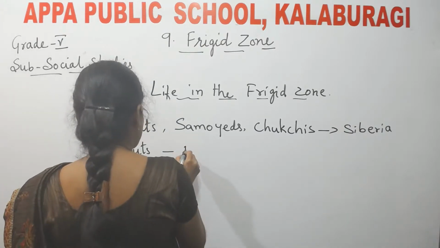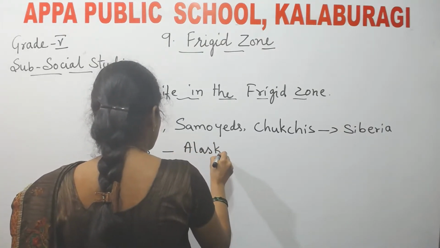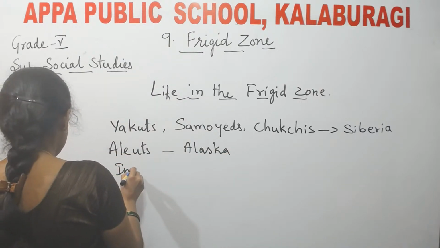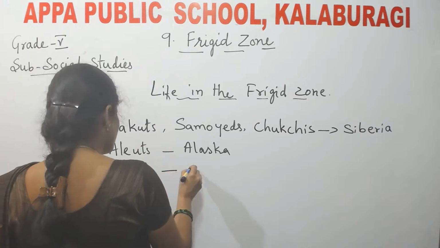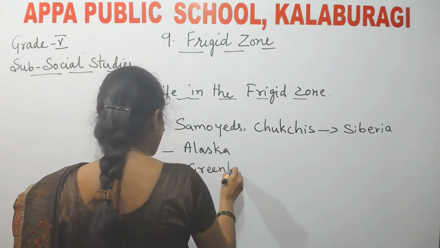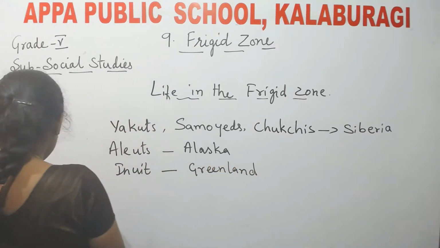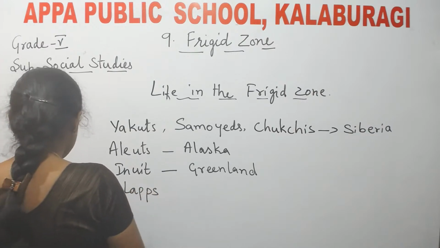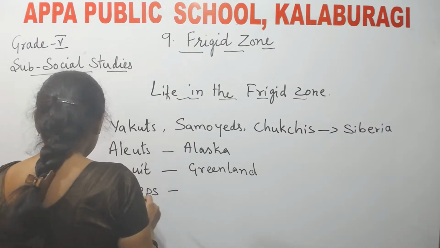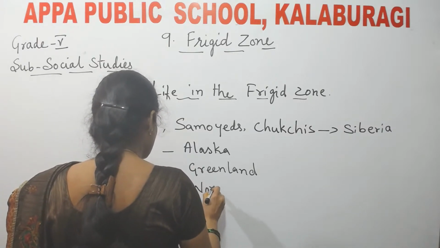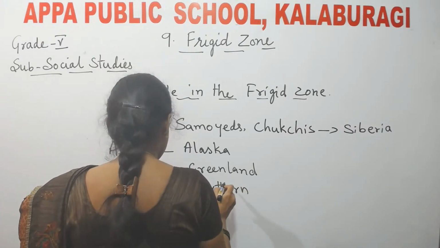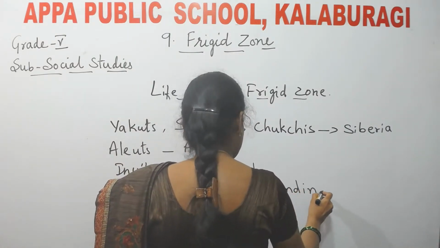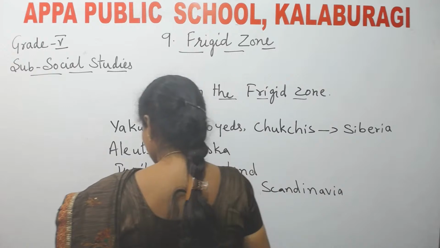Inuit in Greenland. Next, Lapps, Northern Scandinavia.